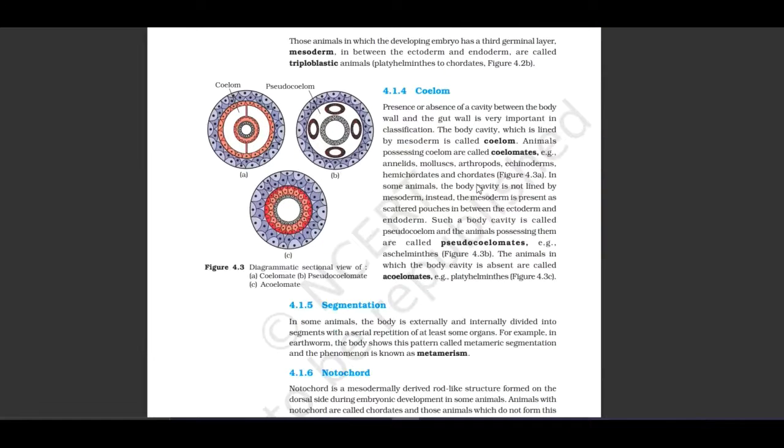Let us see the coelom. Presence or absence of a cavity between the body wall and the gut wall is very important in classification. The body cavity which is lined by mesoderm is called a coelom. Animals possessing coelom are called coelomates. Example: Annelida, Mollusca, Arthropoda, Echinodermata, Hemichordata, and Chordata. Figure 4.3a.